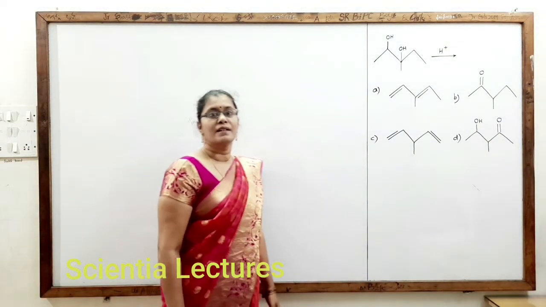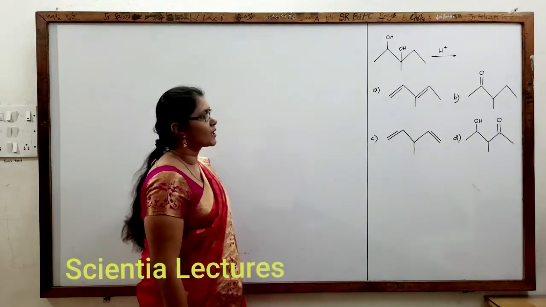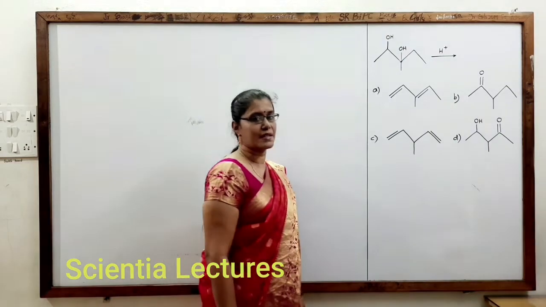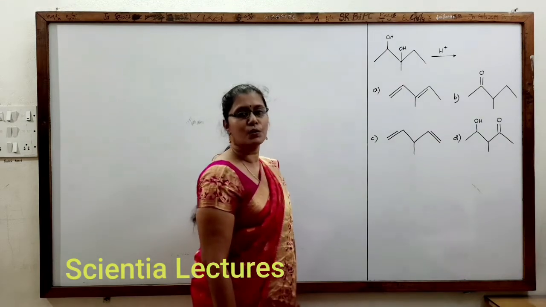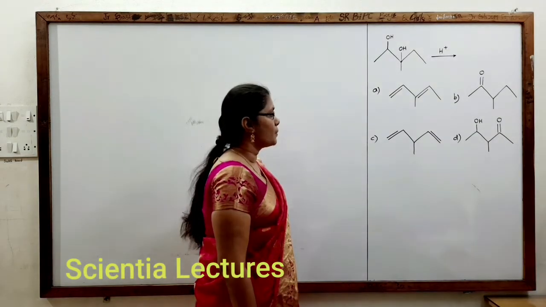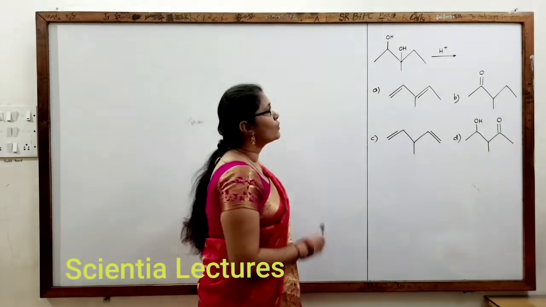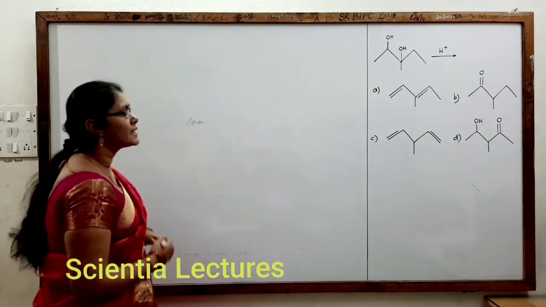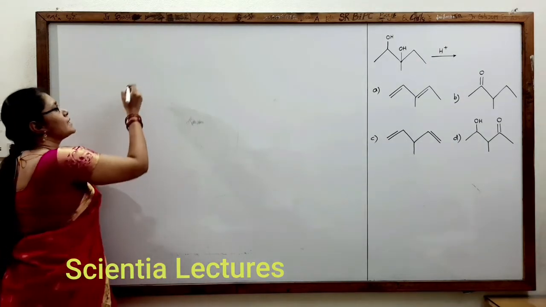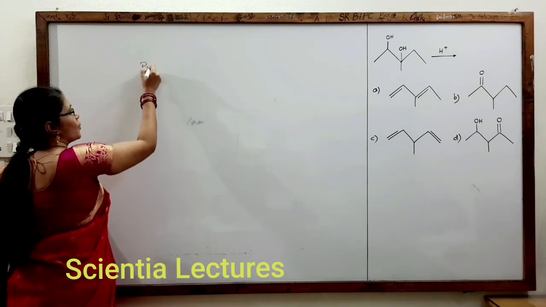Hi students, let us see this question. A diol was given in the question in the presence of H plus ion, and we are asked what product is produced. Out of options A, B, C, D, we should know the correct product. By now you should have understood, by seeing the question, that it is a pinacol-pinacolone rearrangement.